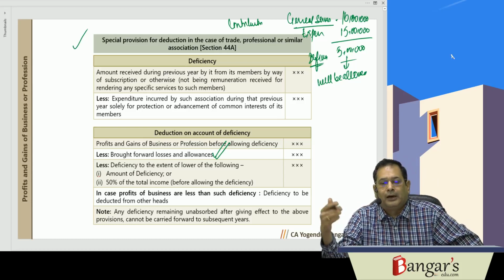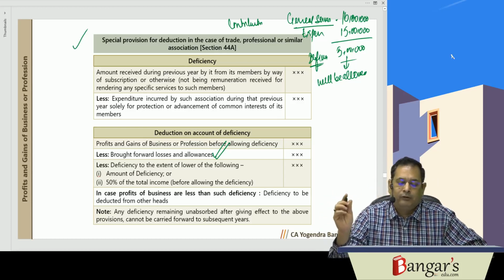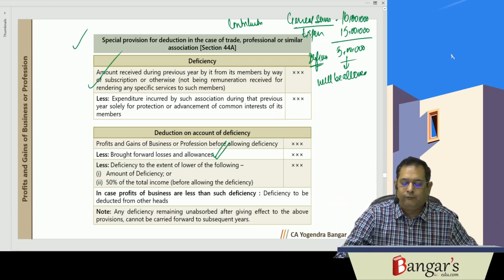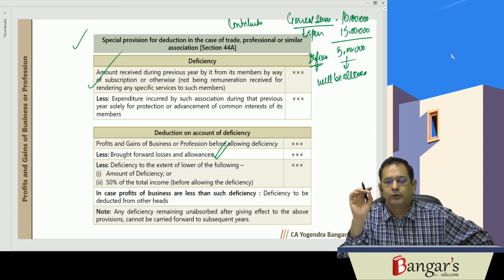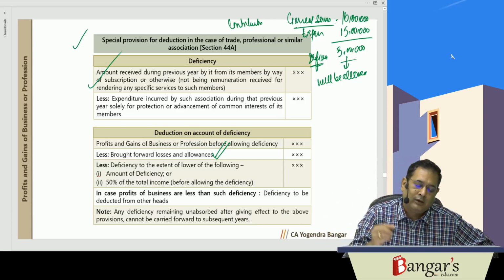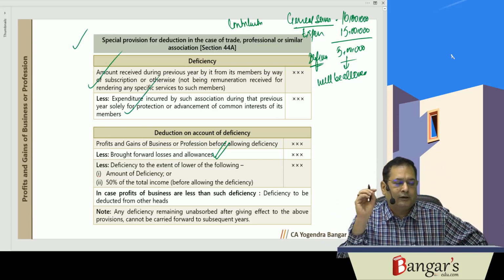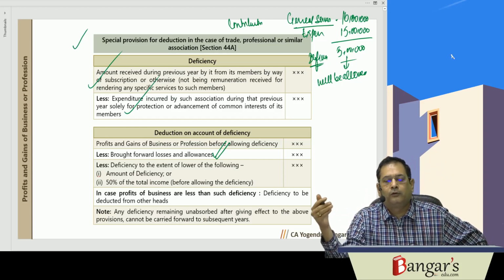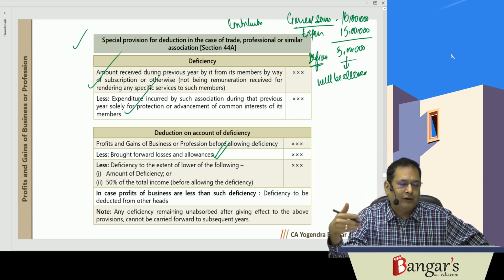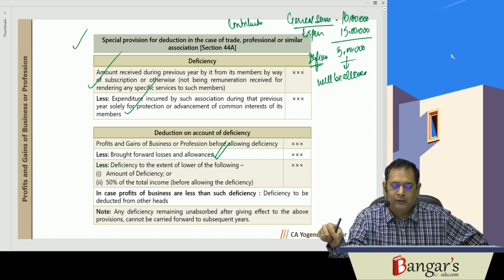Basically, they have given allowance in respect of deficiency. How will you compute the deficiency? Whatever are the subscriptions received from general services, and whatever the expenditure incurred by the association on account of such general services, if the expenditure is more, it gives rise to deficiency. That deficiency will be deductible from the profits and gains of business and profession.